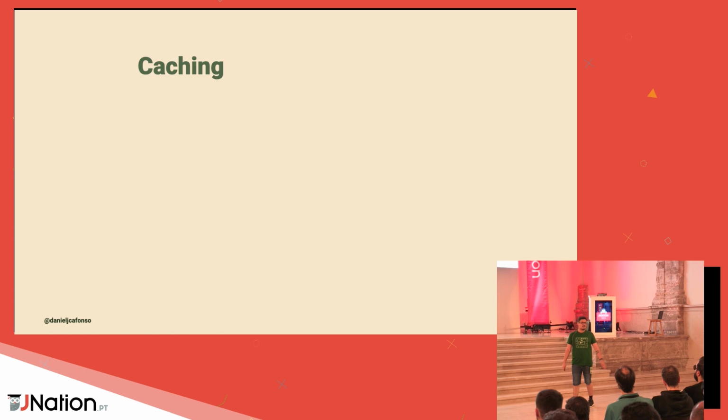First one is caching. That's probably the hardest thing to deal with, having to cache stuff in our applications, because we don't want to always be repeating the same requests, or we want to optimize our user experience, and we don't want to get all this data every time.